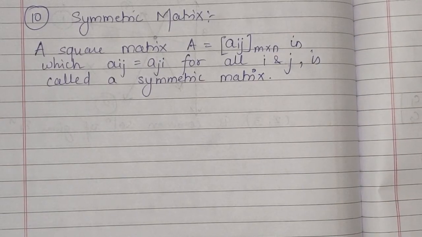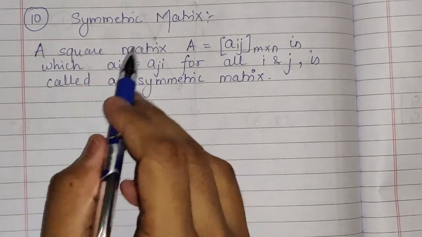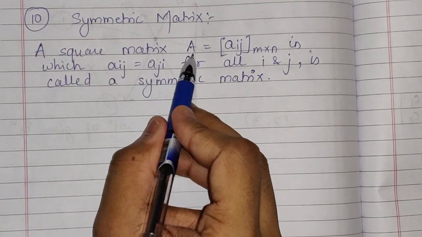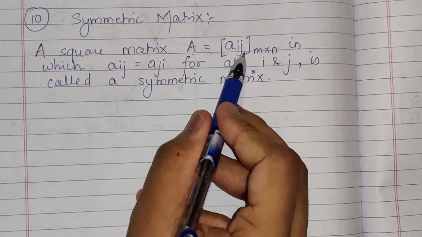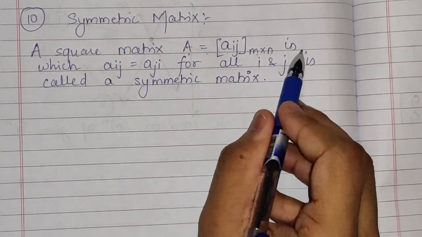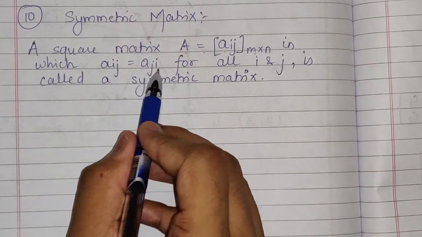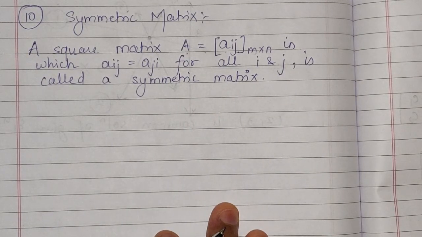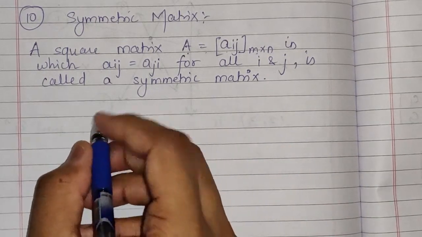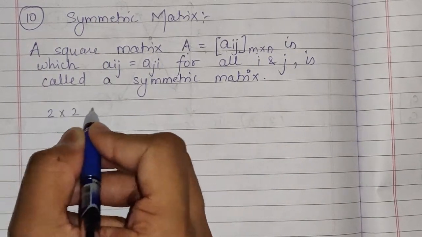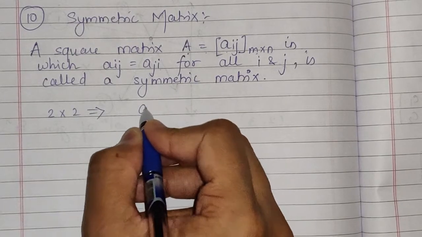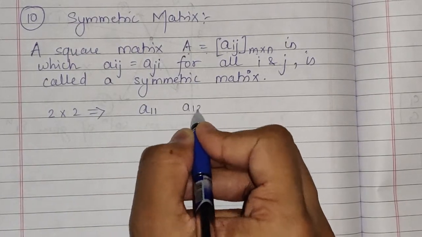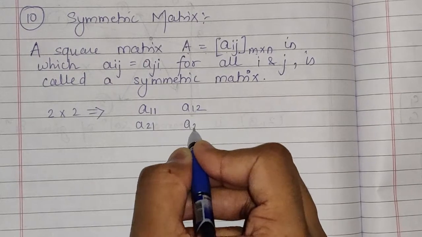Now the next type of matrix is the symmetric matrix. A symmetric matrix is a square matrix where A is equal to [Aij] of the matrix m by n, in which Aij is equal to Aji for all i and j. Now I'll explain with the help of an example. Consider a 2 by 2 matrix, with elements A11, A12, A21 and A22.